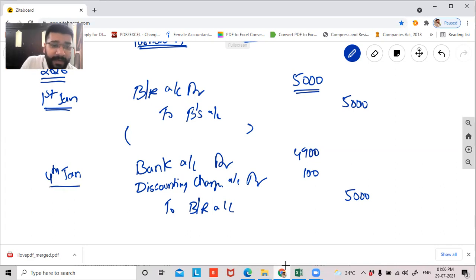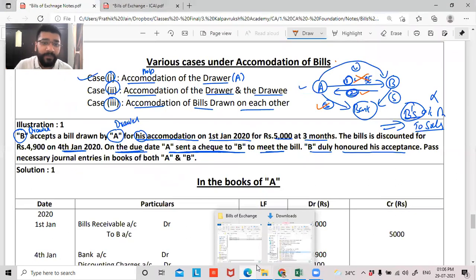So this is my second transaction date. Then what happens, guys, on the due date? What is the due date, guys? Please calculate the due date. 1st Jan plus 3 months: Feb, March, April. April 1st plus 3 grace days: 2, 3, 4. Can I say 4th April is the due date?